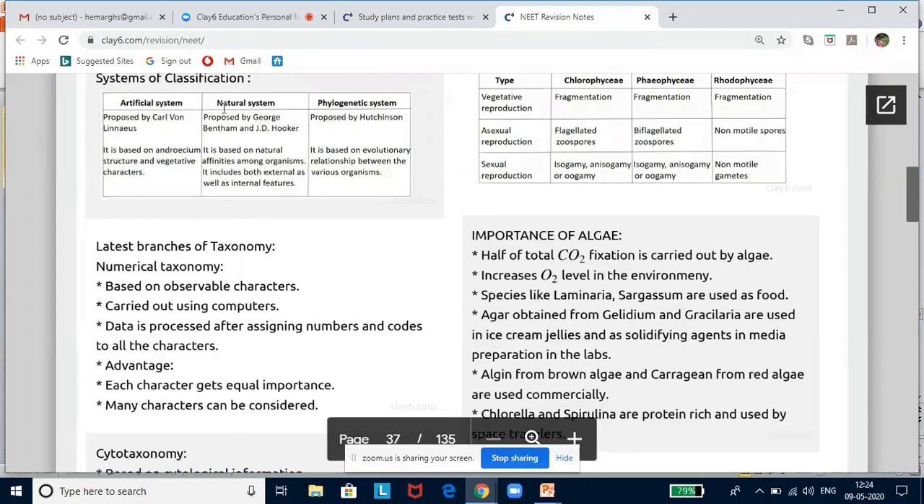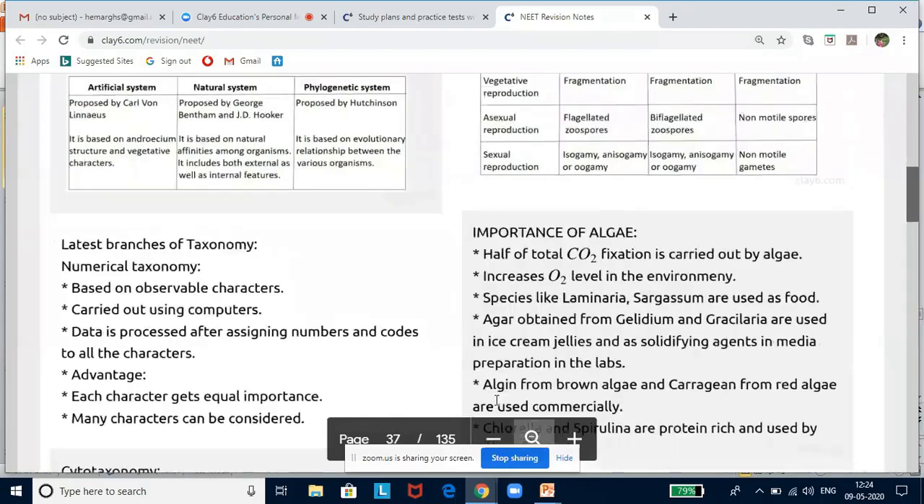So the next stage saw the advent of natural system of classification. In the natural system of classification, it was based on natural affinities among the organisms. It took into consideration ultrastructure, anatomy, embryology, and phytochemistry. It was proposed by Bentham and J.D. Hooker. Now, when they came out with this, it was better than artificial system because it took many aspects into consideration, both external as well as internal features.